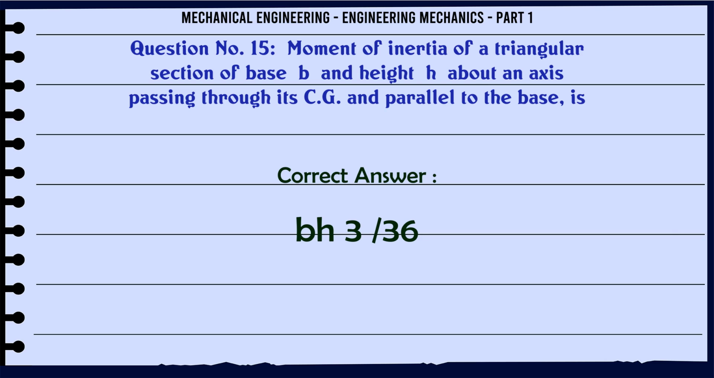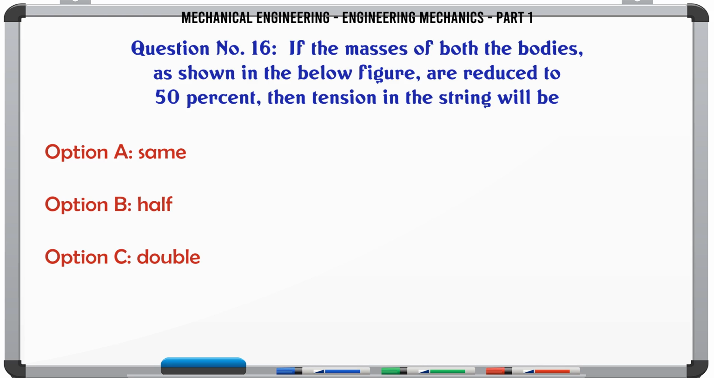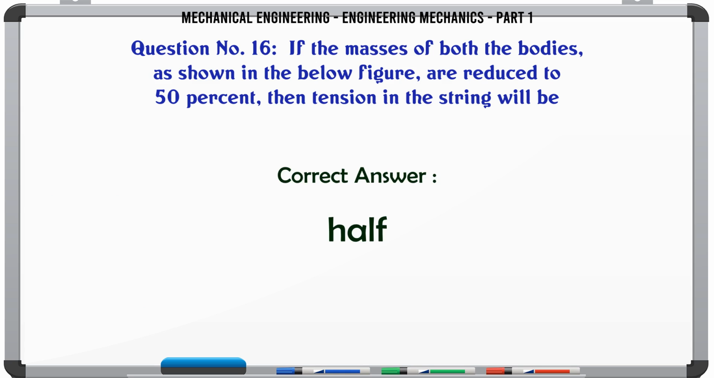bh³/36. If the masses of both the bodies as shown in the below figure are reduced to 50%, then tension in the string will be A. Same, B. Half, C. Double, D. The correct answer is half.